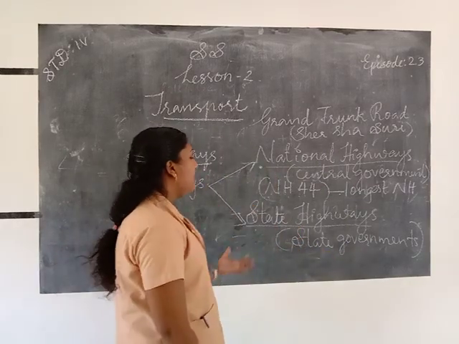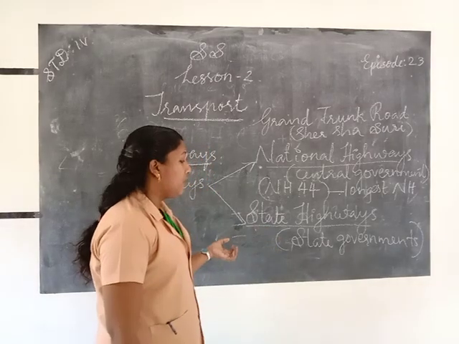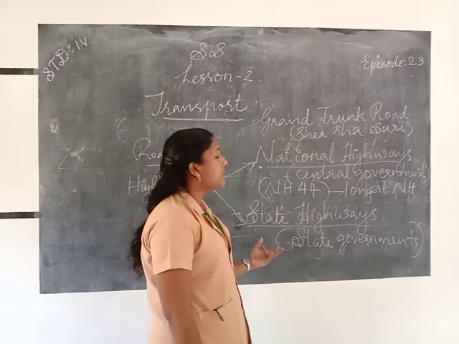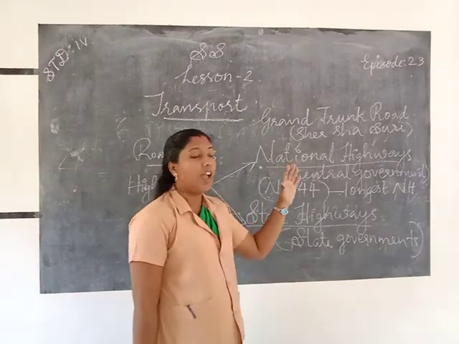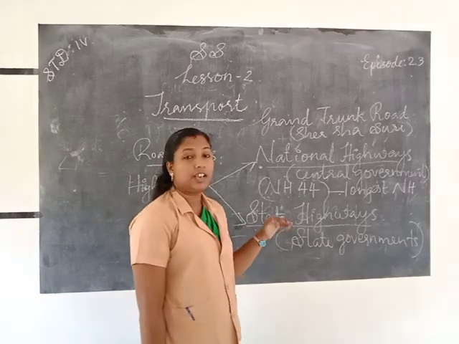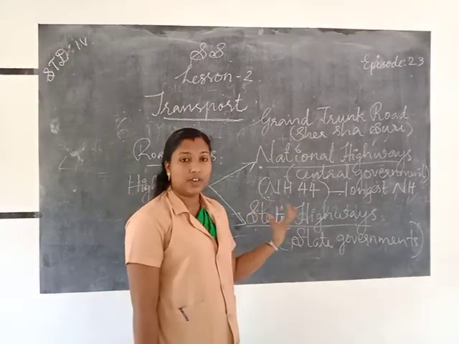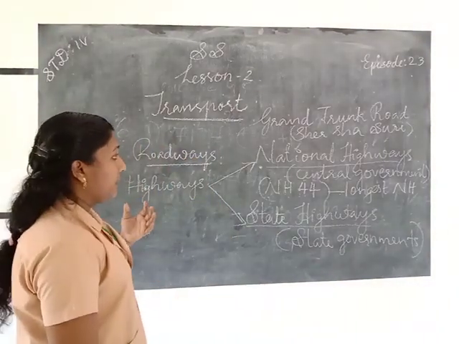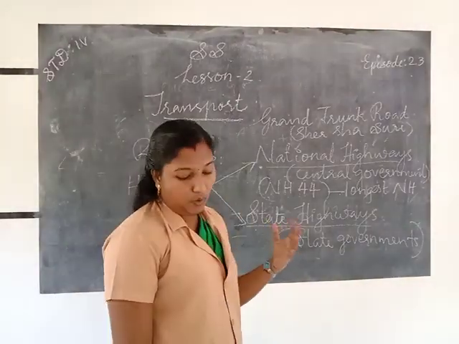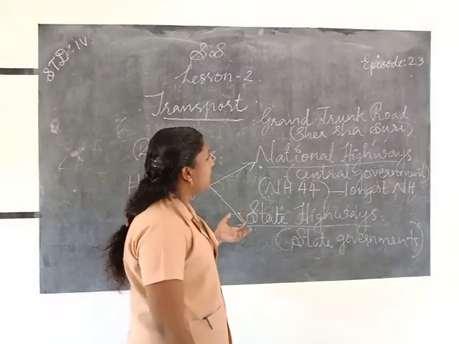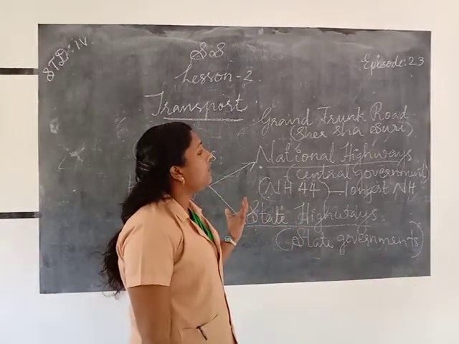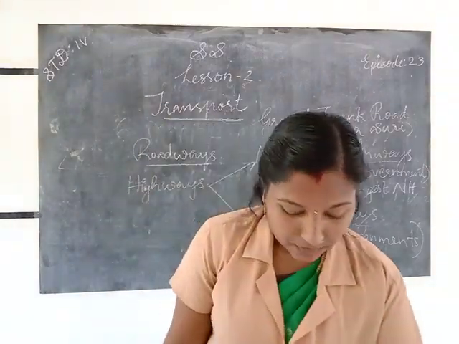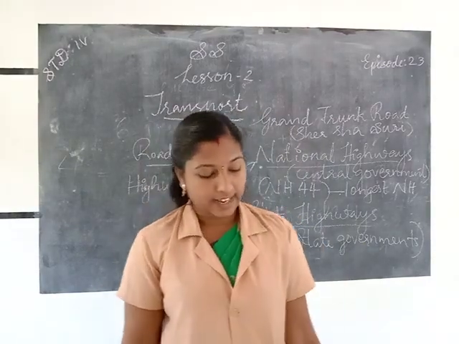Then the state highway is maintained or built by the state governments. The state highway connects all the cities, towns, and villages to the national highways. And also all the highways have specific numbers, like NH44, NH47, like that. Okay. Next one, one of the oldest highways is the Grand Trunk Road. It is built by Sher Shah Suri during the 16th century. Okay, next one.